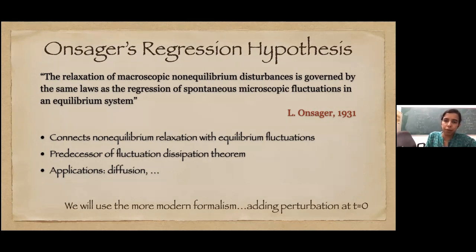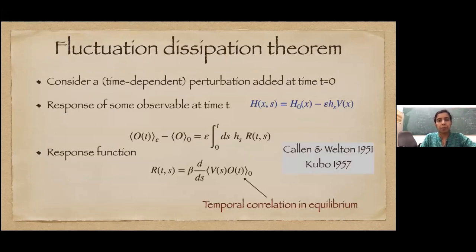There is of course a more mathematical formulation of it. But I just want to mention that this is a predecessor of the fluctuation dissipation theorem that we are going to study next. It was about 20 years before the fluctuation dissipation theorem was formally proved. In this lecture, we'll use the more modern formalism. We'll not talk about starting from non-equilibrium as such. We'll start from equilibrium. Our perturbation would start at time t equal to 0, which takes it out of equilibrium. And this way we are going to discuss and prove the fluctuation dissipation theorem. So let's move to the more formal scenario.